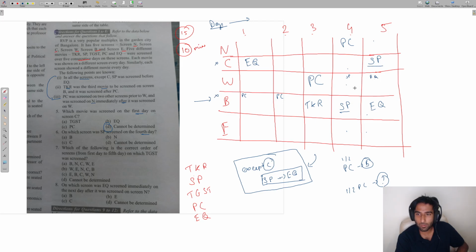You cannot, right? Because you already have SPEQ right here, just below W for screen B. So you cannot have SP and EQ on day 4 and day 5 on screen W. So the only possible options left for SP and EQ are day number 1 and day number 2. Okay, these are the only two options left, right? This is the first thing.